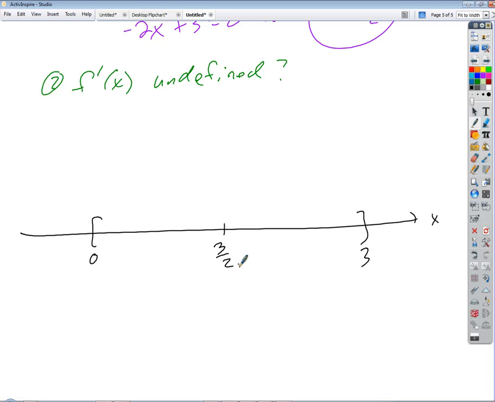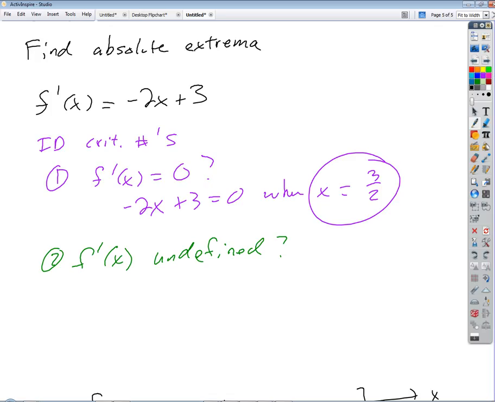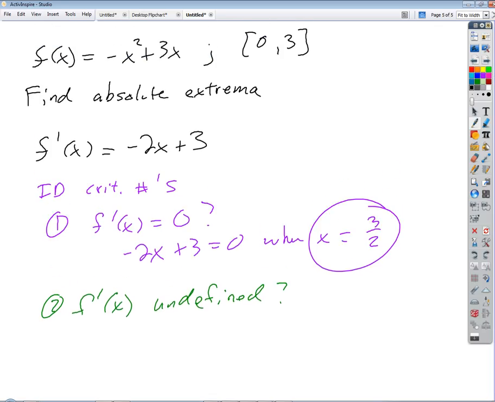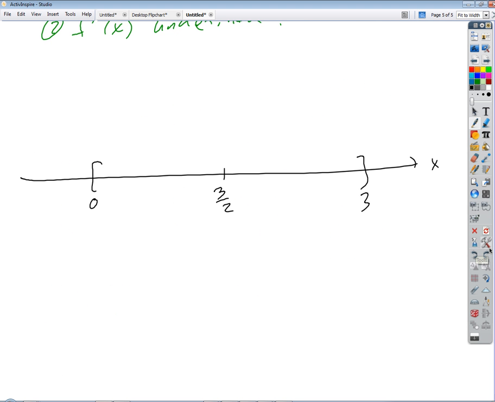Can you scroll up just a little? Yep, I can. Oh, no, nope. Okay, there's our function, negative x squared plus 3x. Not quite.